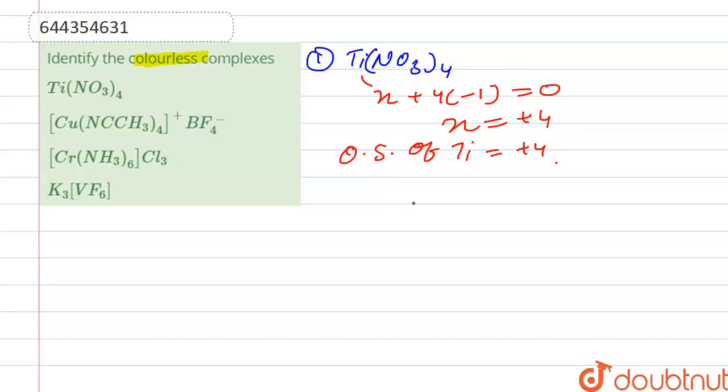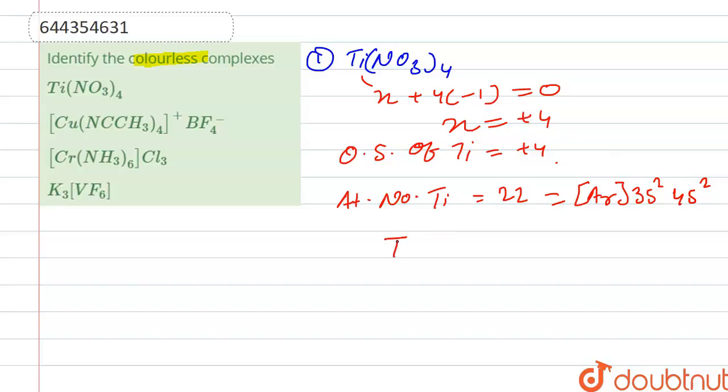So the atomic number of titanium is 22 and its electronic configuration is argon 3d2 4s2, right?